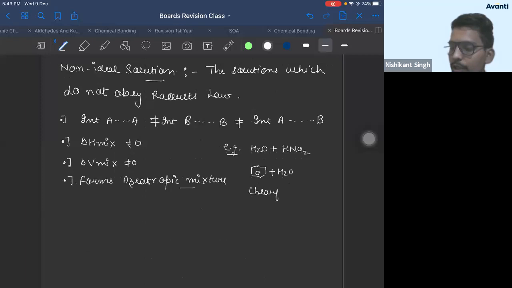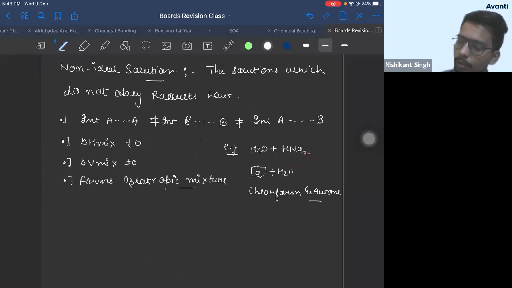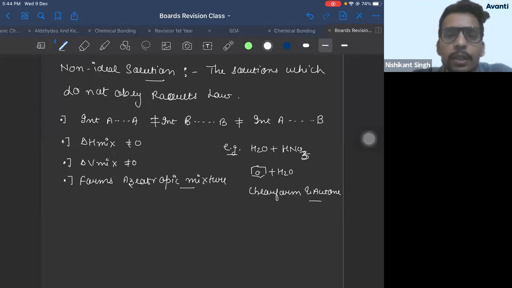Now, 1 mark question which will come. Now we are going towards types of non-ideal solution. Chloroform and acetone. All these are examples of non-ideal solution. So mostly when you take non-ideal solution, you'll have 2 different functional groups. Here you have ketone, here you have chloroform, right? So water, nitric acid. So when you take 2 different functional groups, most of the times you get non-ideal solution. Okay?